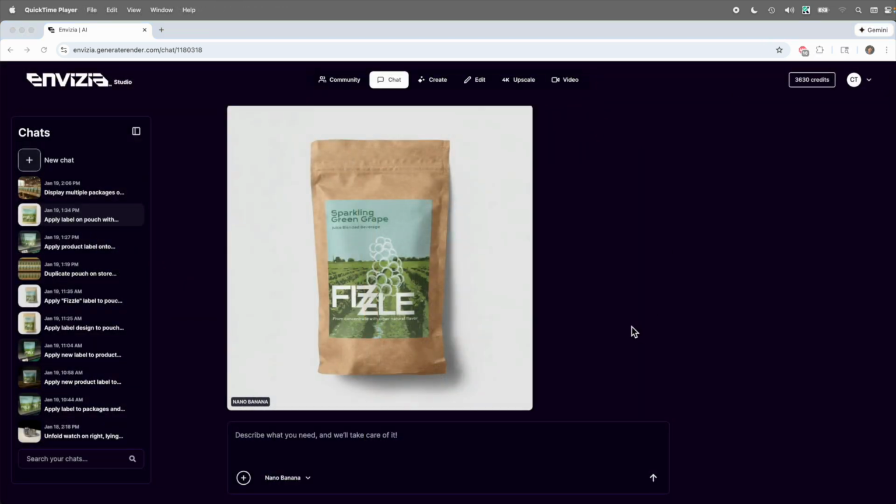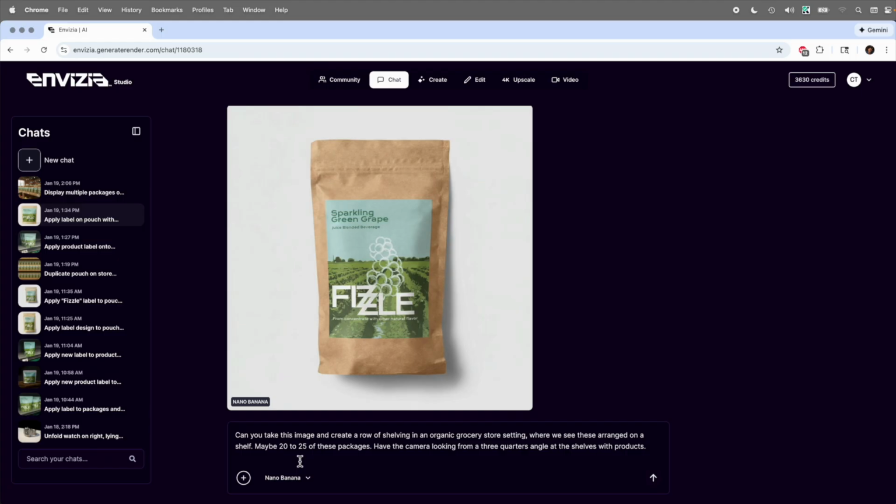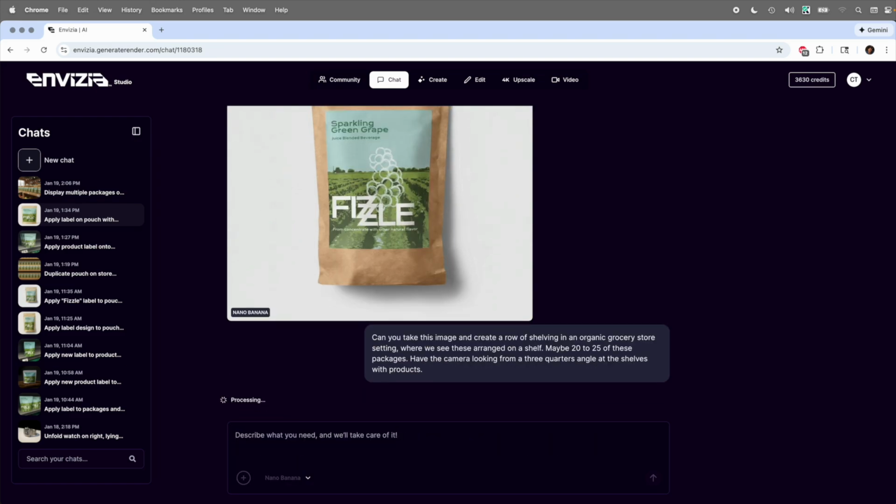So let's do one more interesting visualization thing with this. What if I want to see this in a situation where we have, say, a store and product shelving, and we want to visualize what our product looks like in the store? Let's give it a prompt here. Can you take this image and create a row of shelving in an organic grocery store type setting where we see these arranged on a shelf, maybe 20 to 25 of these packages, have the camera looking from a 3/4 angle at the shelves and products, and let's see what it gives us.